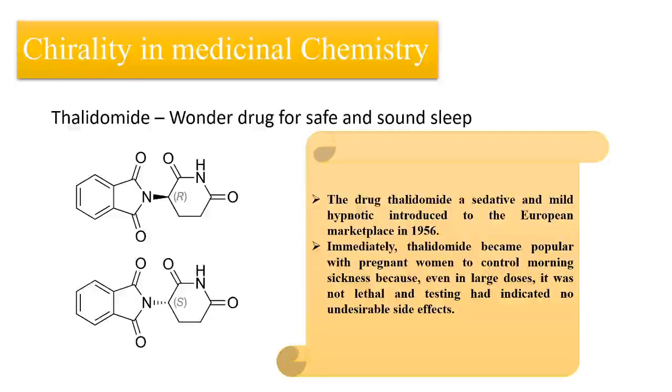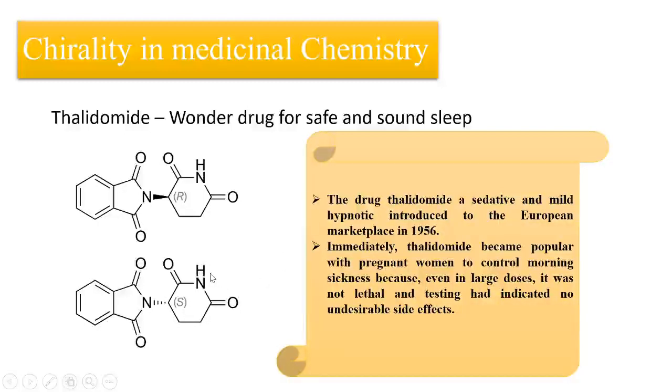To prove this point, I'm going to demonstrate one of the most important examples. You can call this a black day in the field of medicinal chemistry. This drug, thalidomide, was a wonder drug which was discovered in 1956, and it was marketed in the market. It was introduced as a sedative, a kind of mild hypnotic drug.